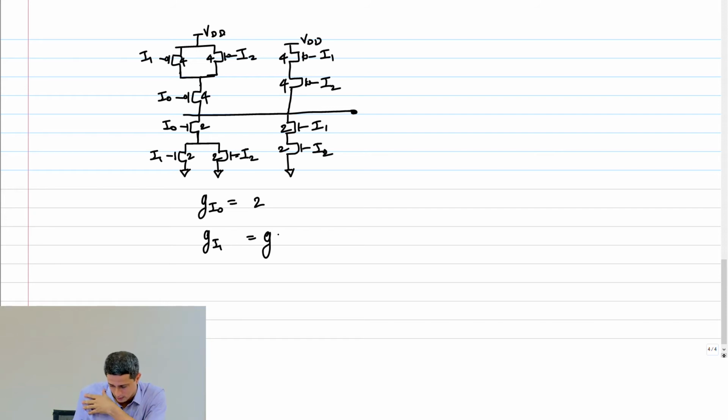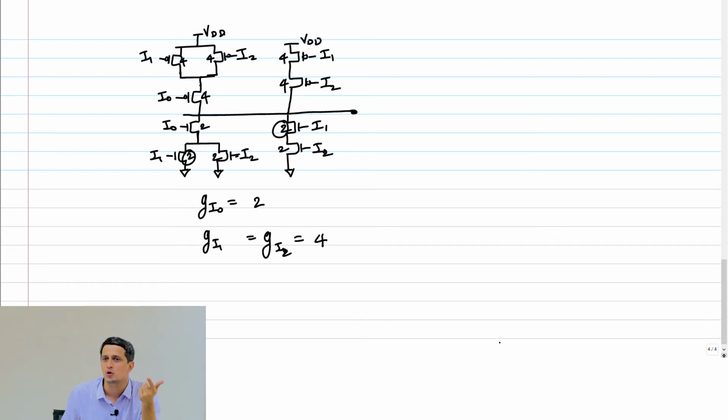Yeah, Gi2 equals how much? 4, because I1 is now connected to this 2, it is also connected to this 2. Yeah, 4 plus 4 plus 4, 12, right? 12 by 3 and you get 4. Clearly, one input is going to be faster than the other input, right? Therefore, now amongst A, B and C in, which will you assign where?